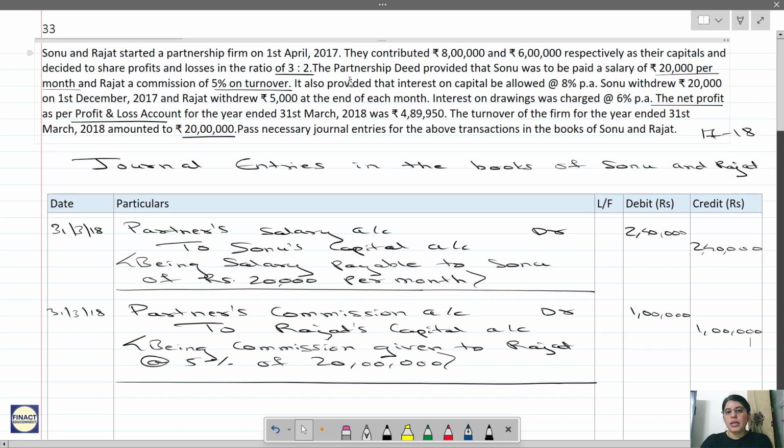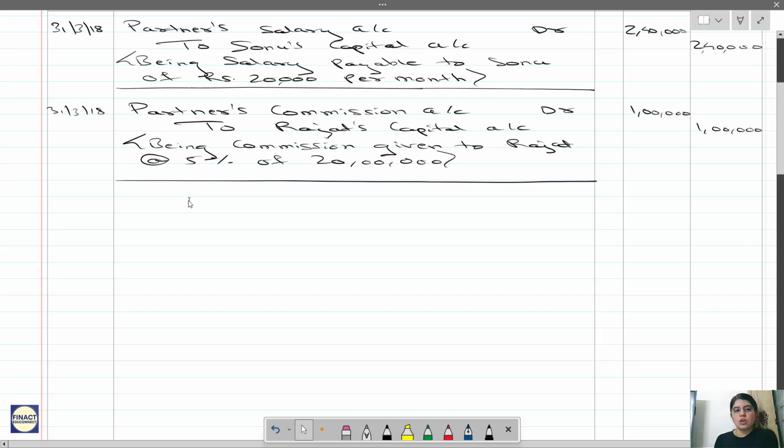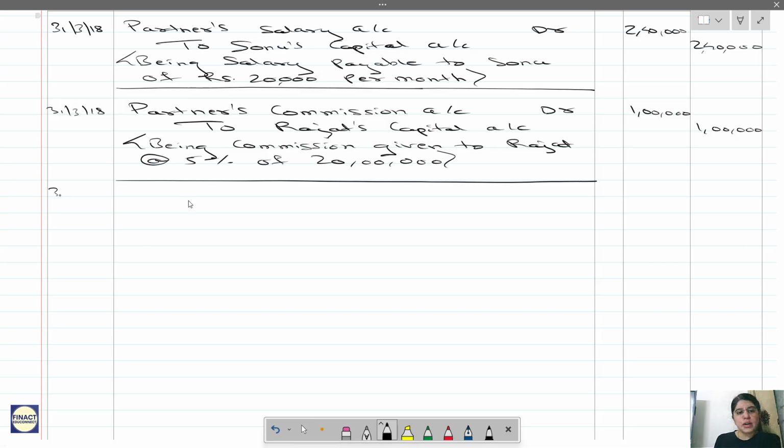Now, it is also provided that interest on capital be allowed at 8% per annum. So, interest on capital is how much? 8% per annum. Now, interest on capital needs to be given to both, Sonu and Rajat. So, interest on capital is also like your expense. So, your journal entry will be interest on capital, because it's an expense.